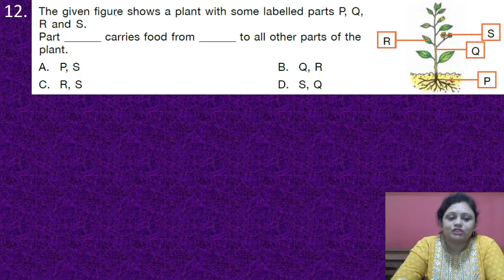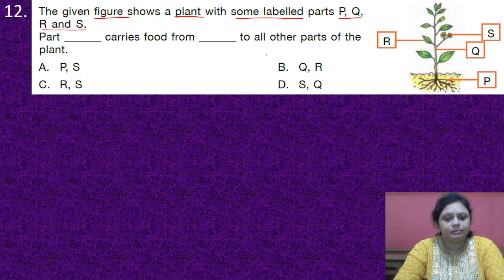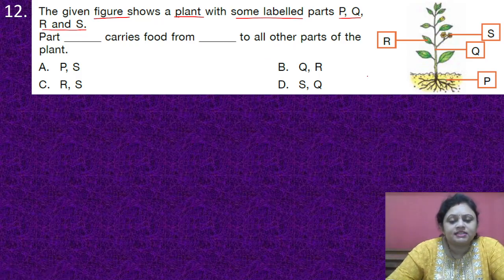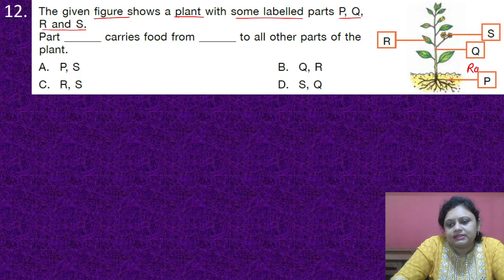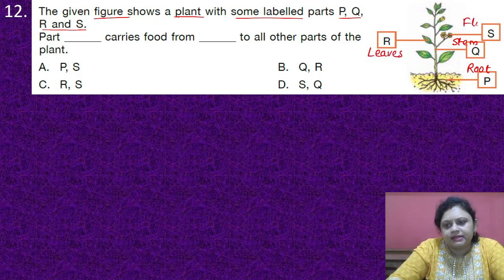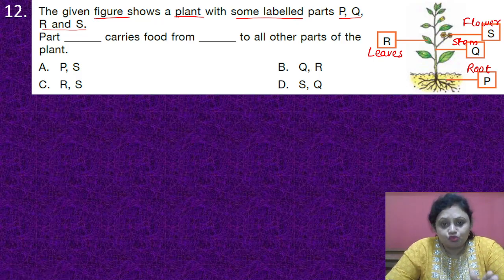Yes. So next question, the given figure shows a plant with some labelled parts P, Q, R and S. Part dash carries food from dash to all other parts of the plant. Options are A, P, S, B, Q, R, C, R, S, D, S, Q. So we can see here P is the root, Q is the stem, R is the leaves, S is the flower. What we need to find out is which part carries food.